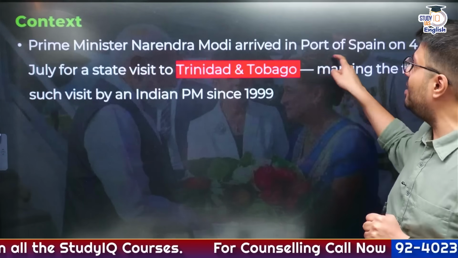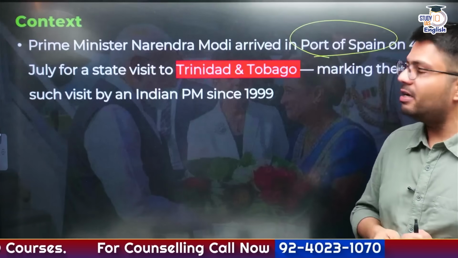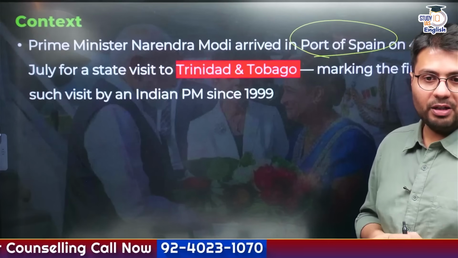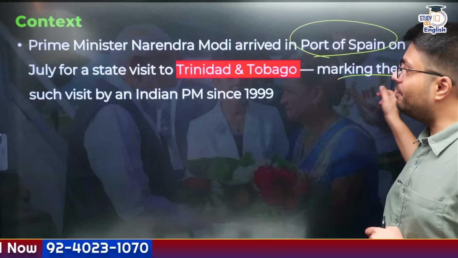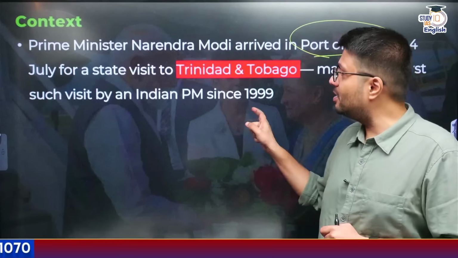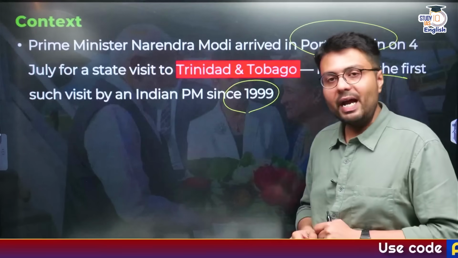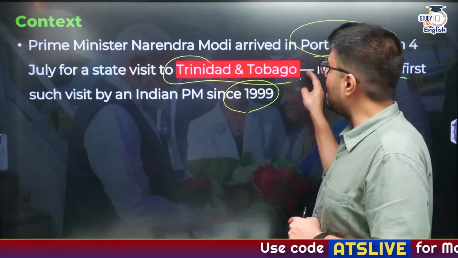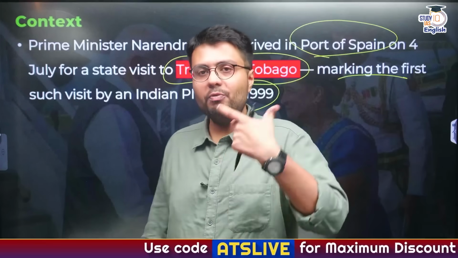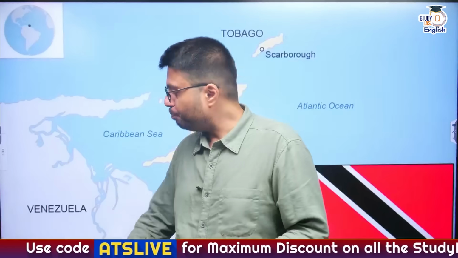So let us start by understanding why we're discussing Trinidad and Tobago, because the Prime Minister of India, Shri Narendra Modi, arrived in Port of Spain, which is the capital of the country, Trinidad and Tobago, on a state visit to the country. Now this marked the first time an Indian PM has visited this country since 1999, right? So in that regard, let us understand the details about this country, which is important from our exams perspective.